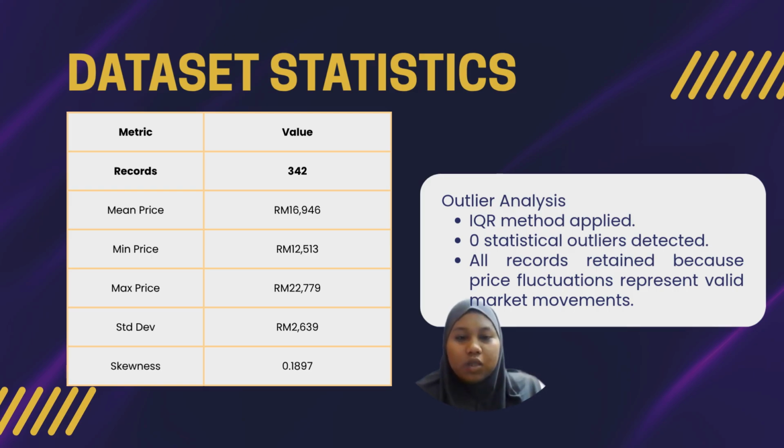One of the key assumptions of a linear regression is the data should follow the near normal distribution. If the data is heavily skewed, the model may be biased by extreme values and produce the wrong straight line. But since our skewness is 0.1897, the model can draw a stable, accurate, and unbiased straight line to predict the price of tomorrow gold efficiently.